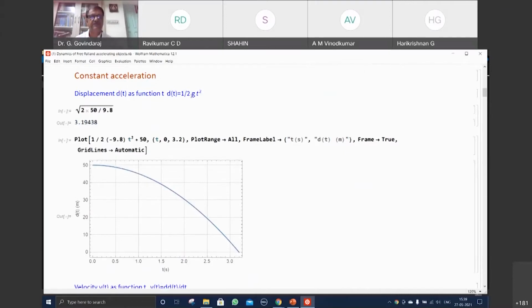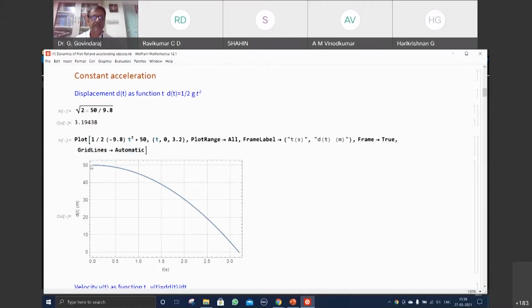Now this is the distance. This is half g t square. Initial position is 0. If you make a plot, this is the curve. This is the displacement as a function of time. This is half g t square. This is the free fall. This is the acceleration due to gravity because of the gravitational field. We are starting from a height of about 50 meters from here at time t equal to 0, and this is the particular path that is taken by the object in free fall.